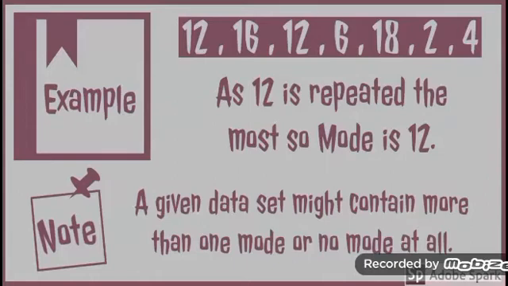If there are more than 1 values repeating the most number of times, then all the values will be mode of that data set. But if no value is repeating in the data set, then that data set will have no mode. Here the note is written: a given data set might contain more than 1 mode or no mode at all.